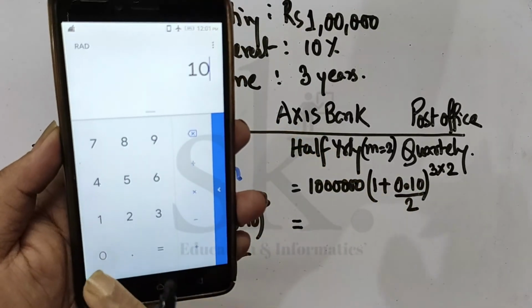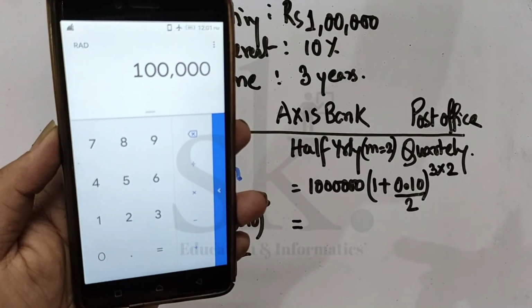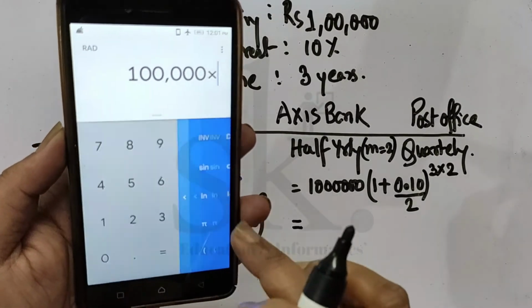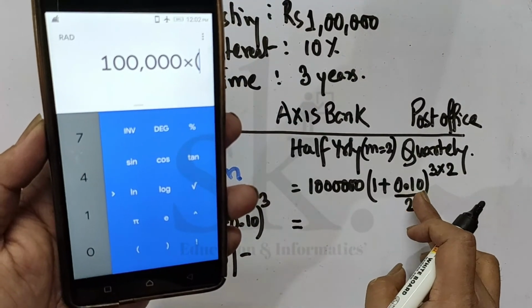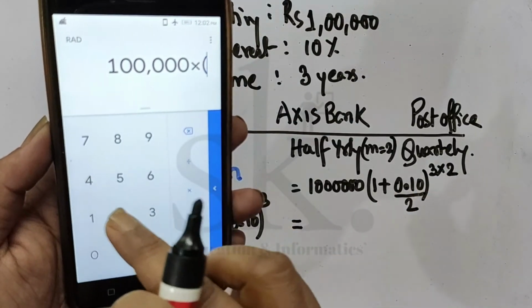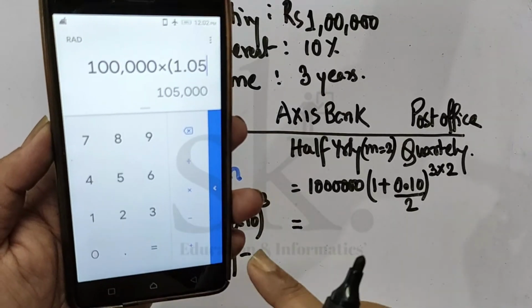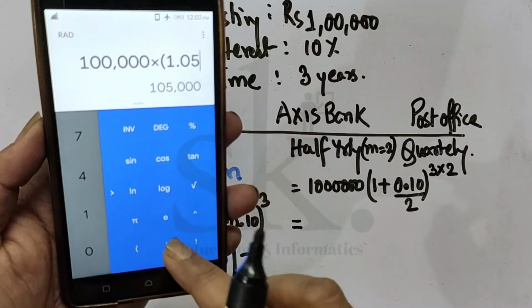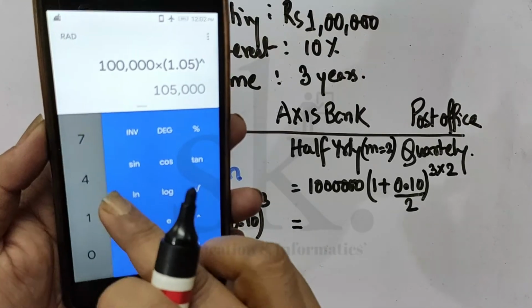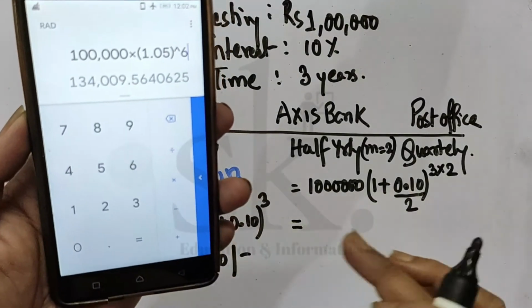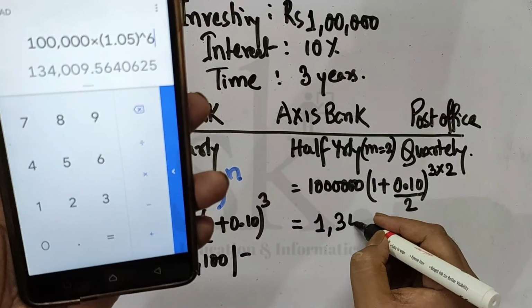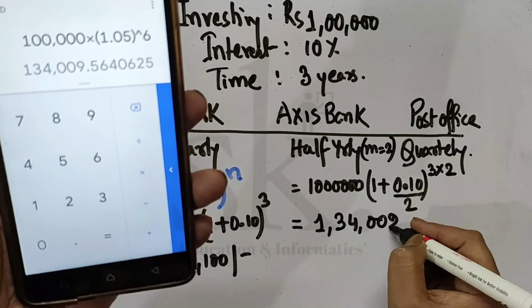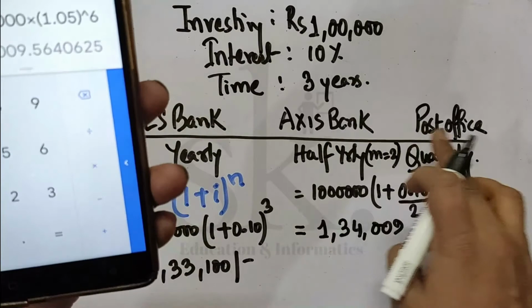So I will take 1 lakh into, I take the first bracket, it's 1 plus 0.05. So what can I write? 1.05 bracket to the power how much? 6 gives me 1,34,009. This is for Axis Bank.